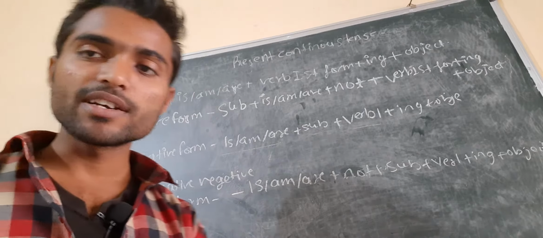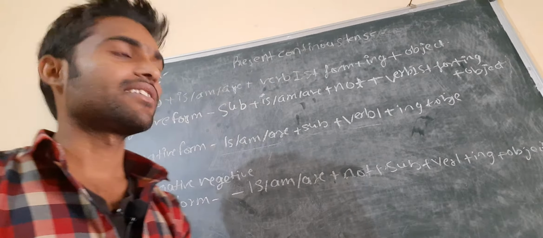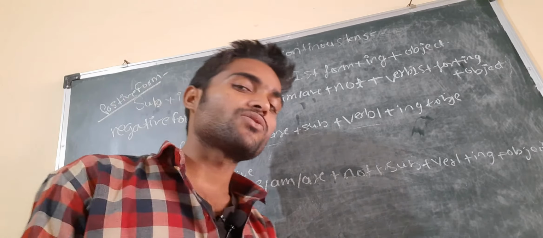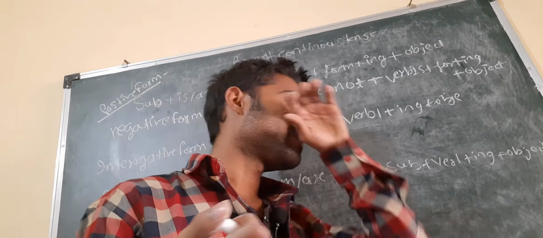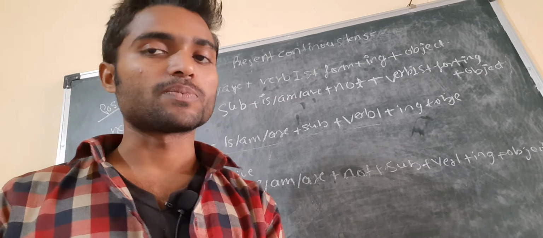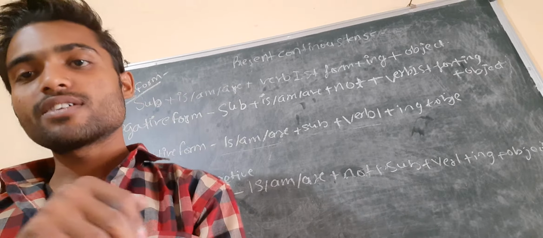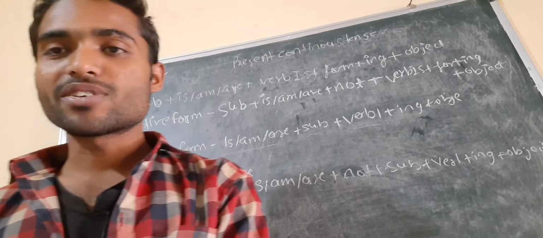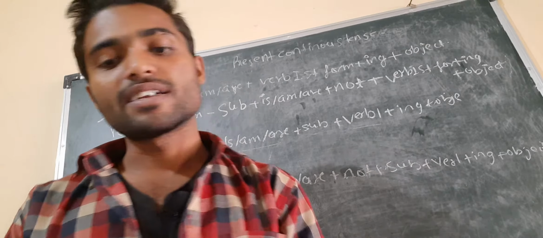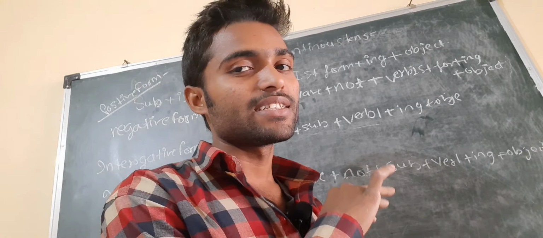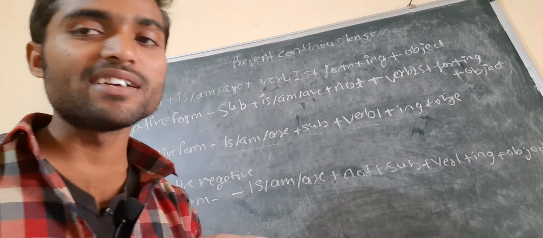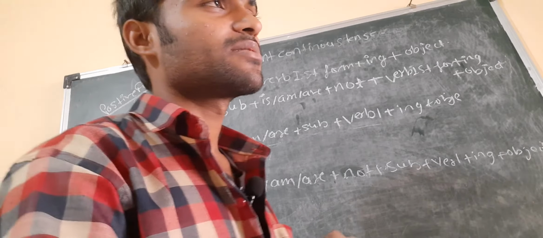For the interrogative negative sentences you can write is/am/are first, plus not, plus subject, plus verb first form plus ing plus object. For example, is he not reading book? So this is the interrogative negative form. Now I will discuss some examples.